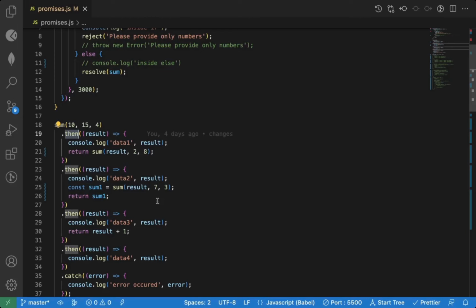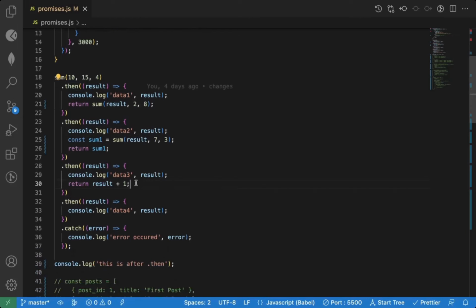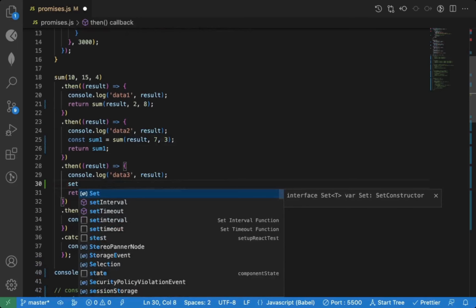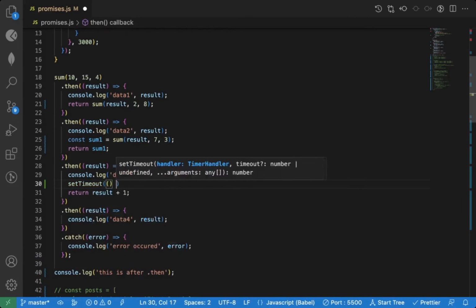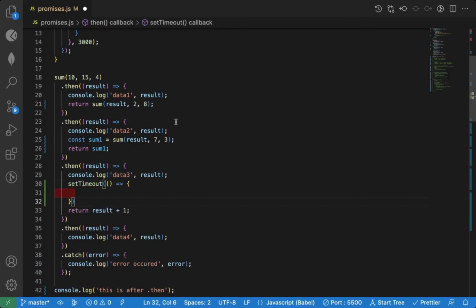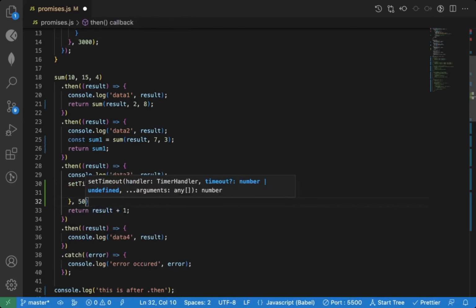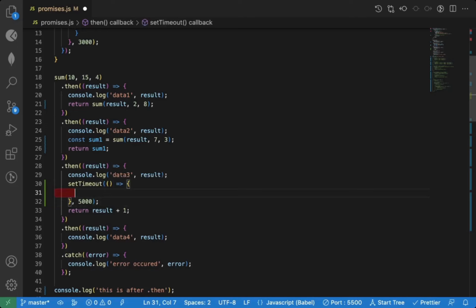But if you have some asynchronous code, so let's say instead of returning here, I have some code with setTimeout. Let's say this code, after 3 seconds, and I want to execute this for 5 seconds. So let's say after 5 seconds I want to execute some code. This is after 5 seconds. So let's say there is some asynchronous code or you are making an API call.